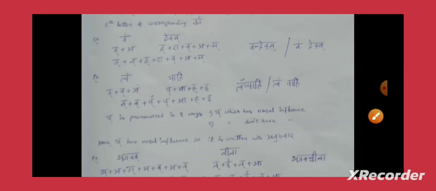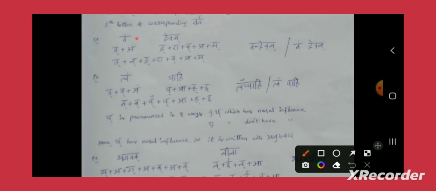Let's see one more example. Tam Devam. These are two different words; this breakage is just an example. What is the expansion for Tam? Takara plus am. What is the expansion for Devam? Dakara plus A plus Vakara plus A plus Makara.